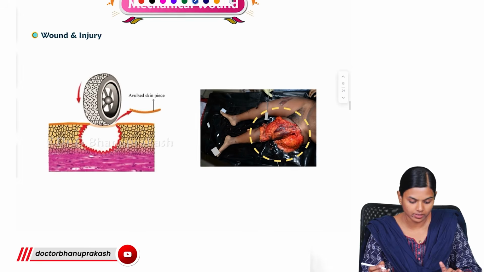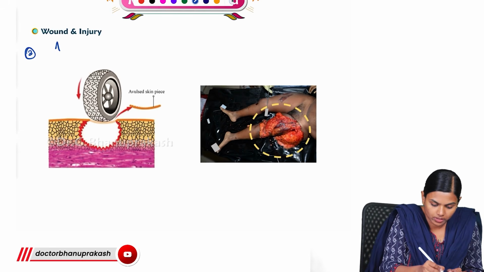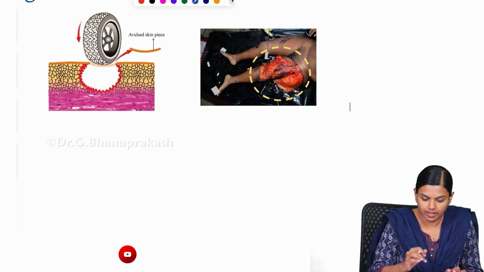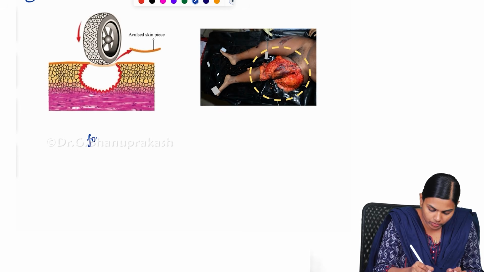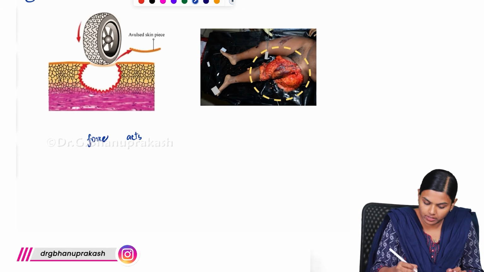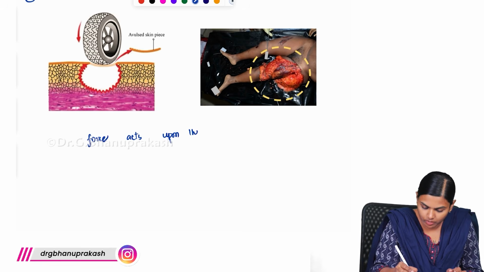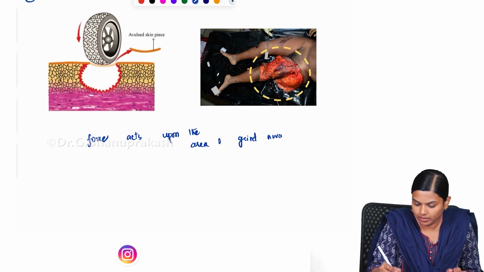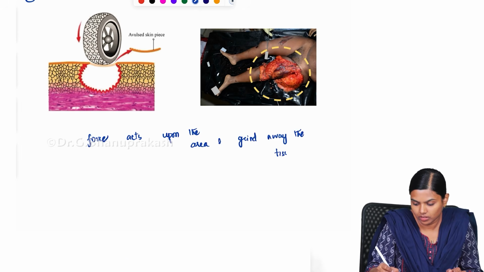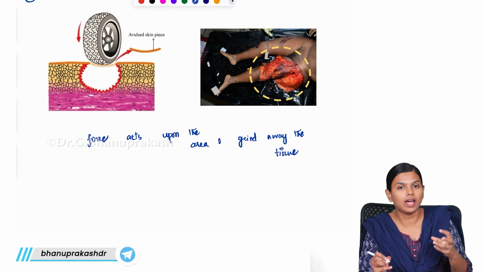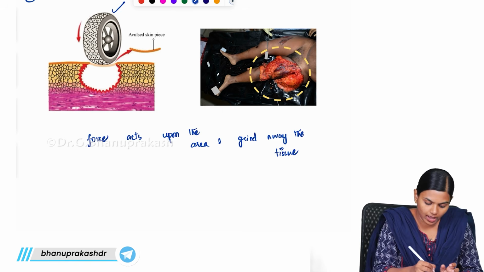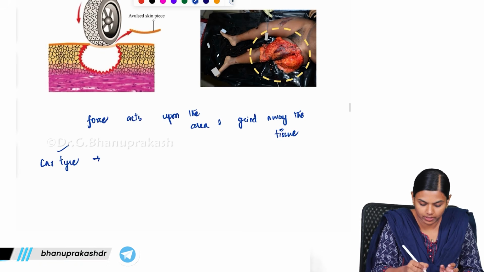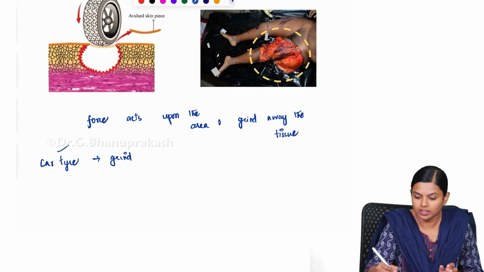Up next, what we have is known as avulsion. Here there will be a force which acts upon the area and grinds away the tissue. So basically you have a grinding force acting upon an area, like a car tire. This car tire will grind, and you will get this kind of laceration.